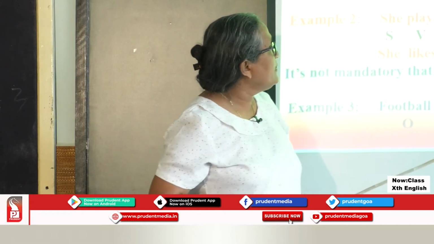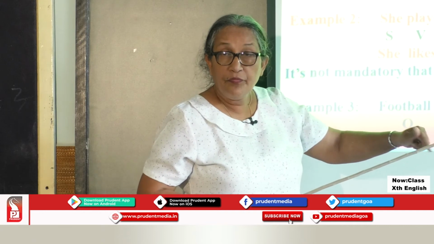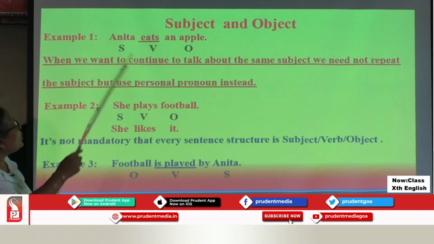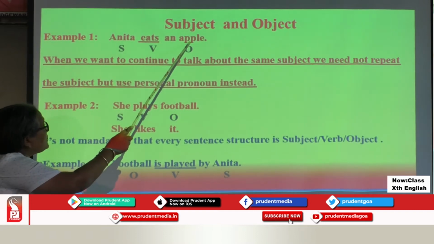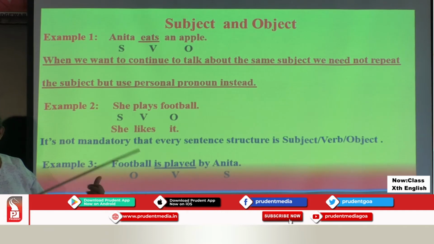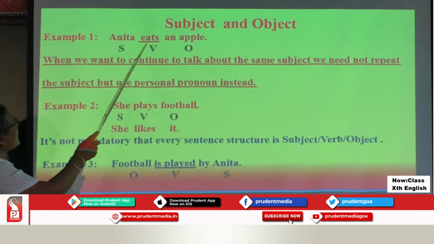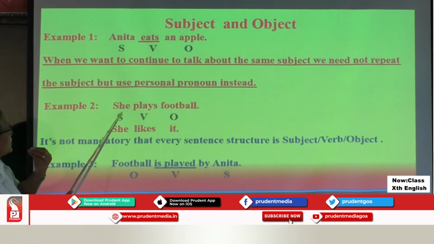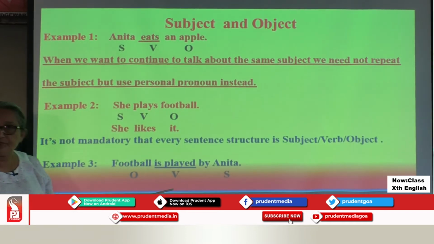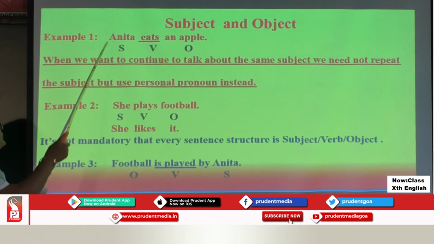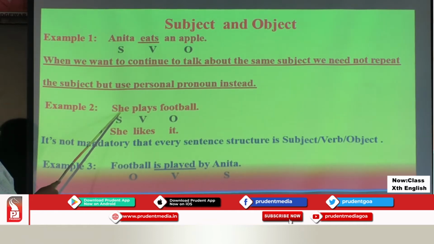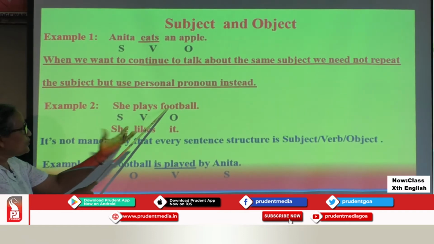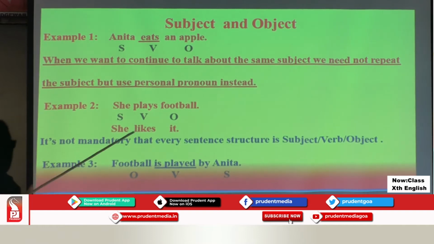Let us move ahead, identifying the use of subject pronouns and object pronouns. I told you when I don't want to repeat the nouns, I will use pronouns. Anita eats an apple. I want to write more about Anita. She plays football. Now I have replaced Anita in my example with she. Action, plays. Plays what? Football. Where is the subject? Where is the object?